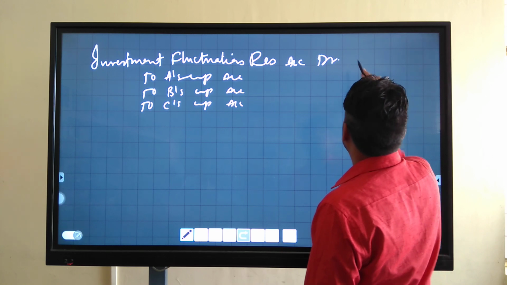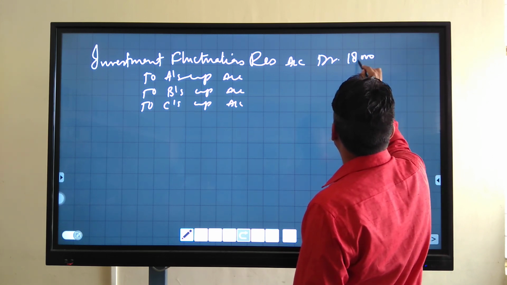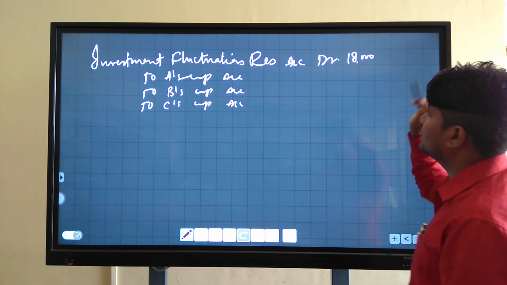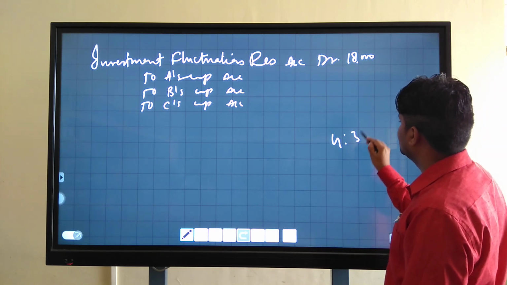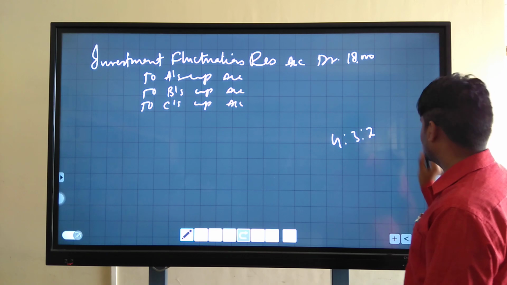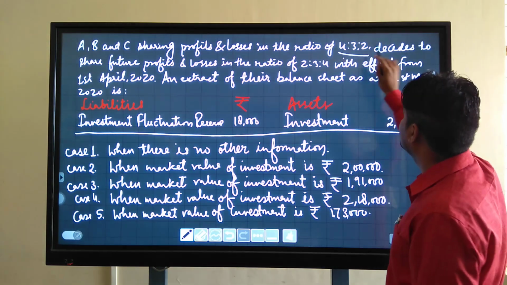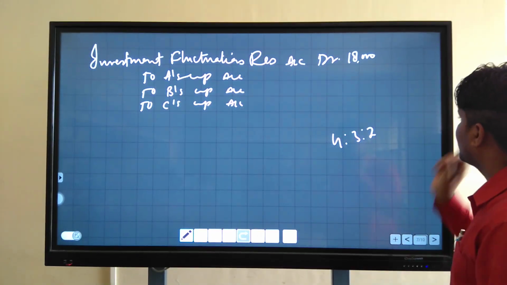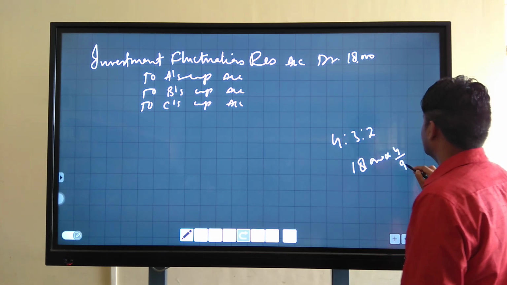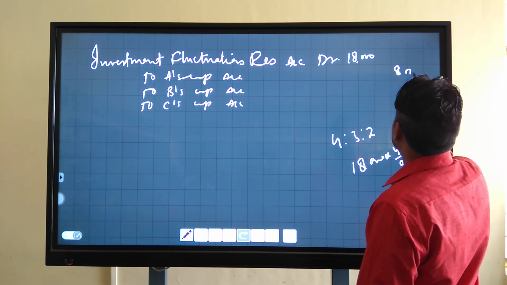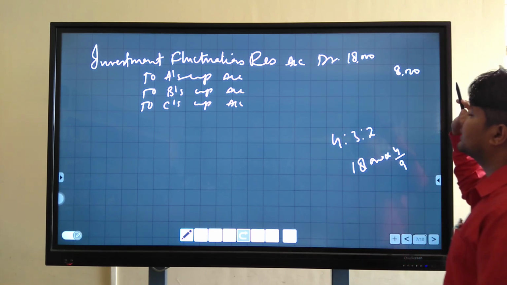The amount of this reserve, 18,000, you will distribute among the partners in their old profit sharing ratio 4:3:2. 18,000 times 4 by 9, A will get 8,000.